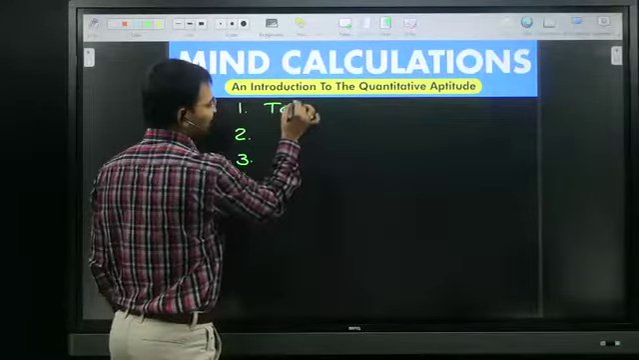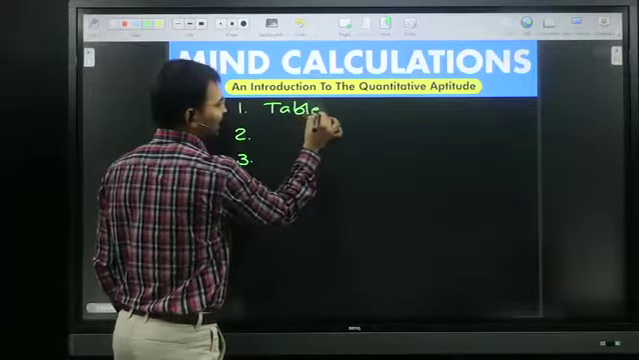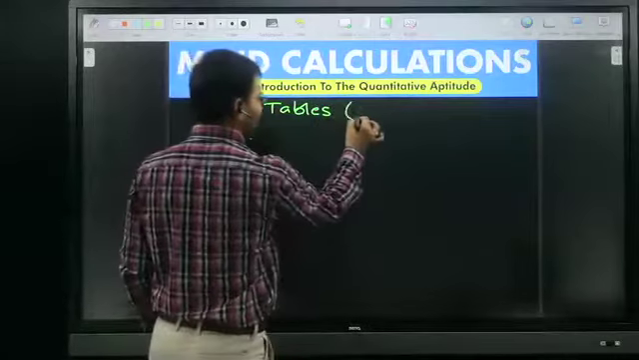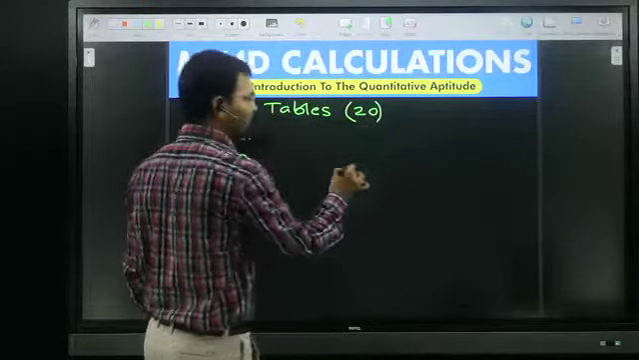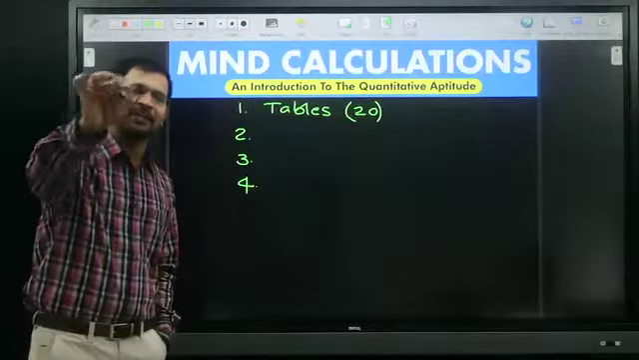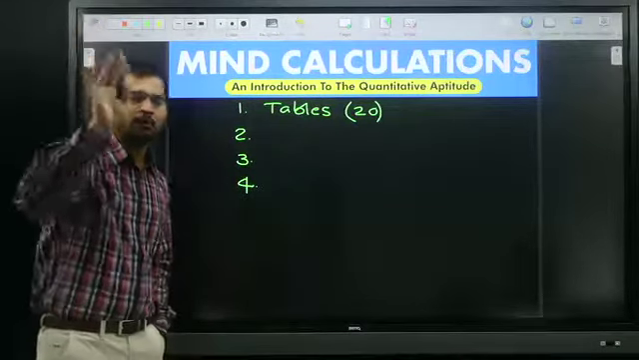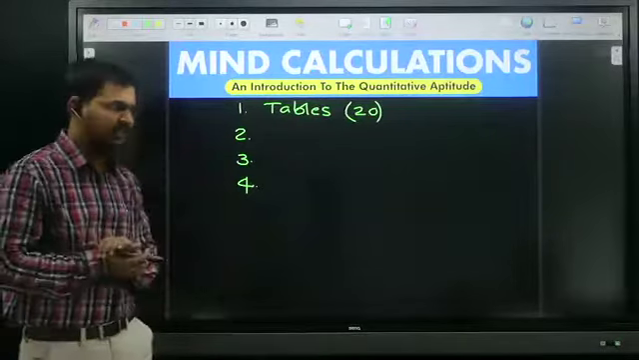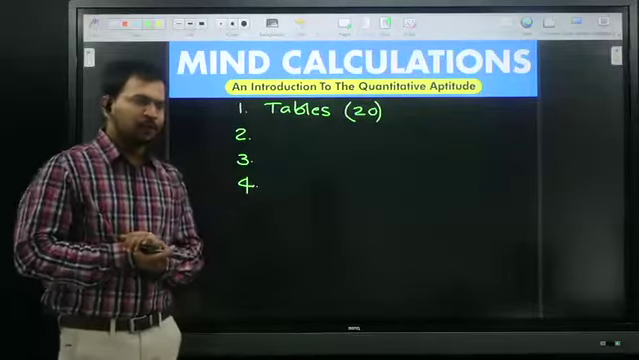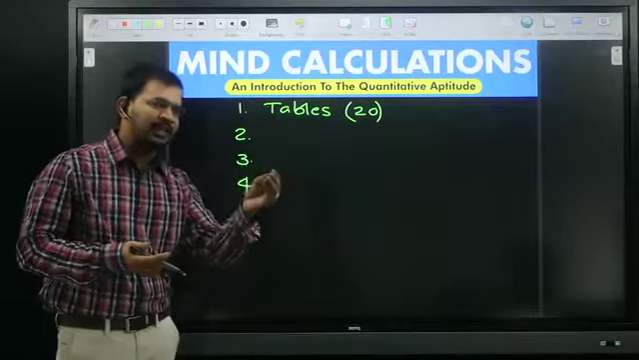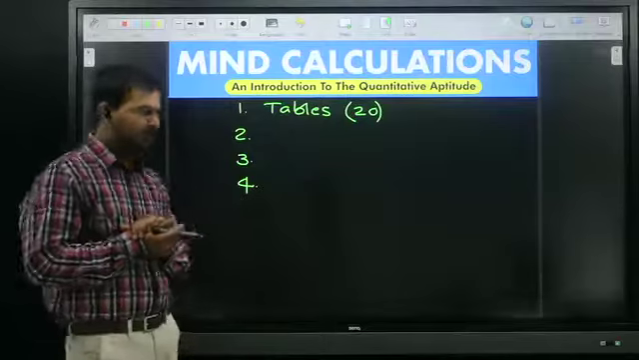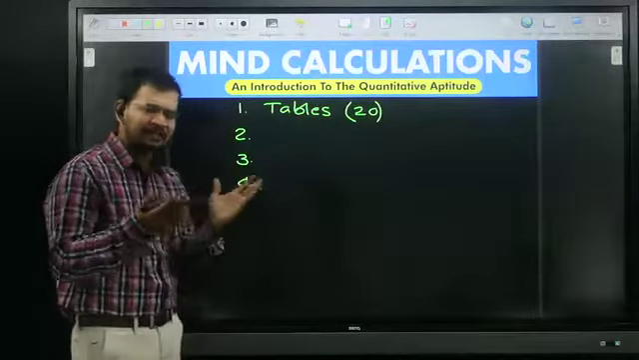Tables. Without knowing tables, it's not possible to handle quantitative aptitude. We require minimum 20 tables, not more than 20. If you know 20, based upon those we can definitely derive more than 20 also. For example, if they ask what is 19 sevens? If you don't know 19 sevens, it will take some time.